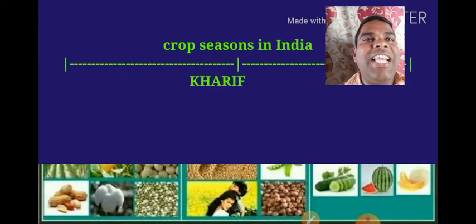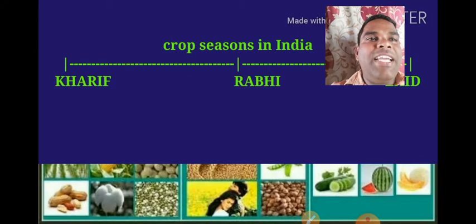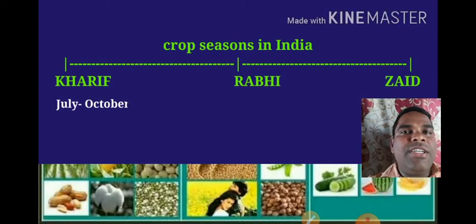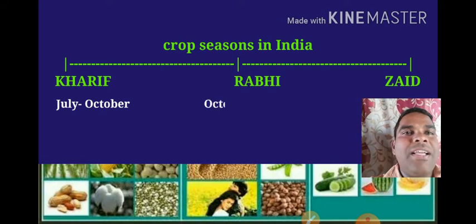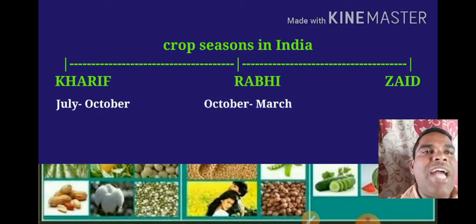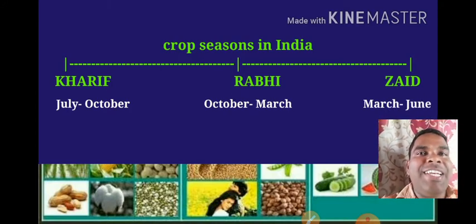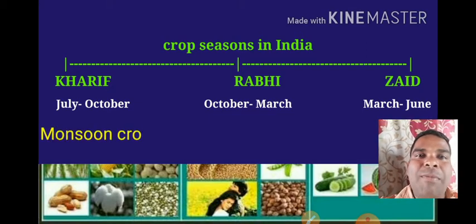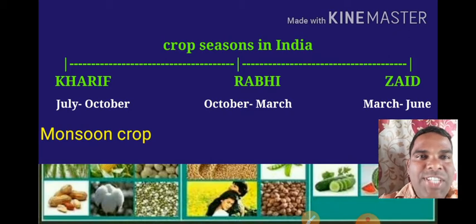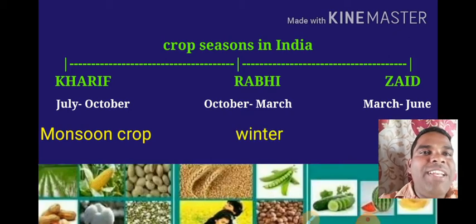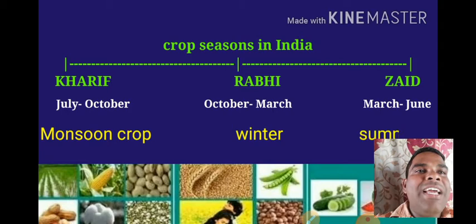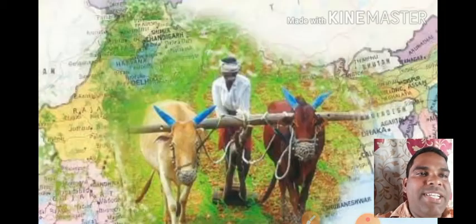You know that there are three types of seasons: Kharif, Rabi and Zaid. Kharif is July to October, Rabi is October to March, and Zaid is March to June. Kharif season is also called monsoon crops. Rabi season is also called winter crops, and the summer crop is called Zaid.